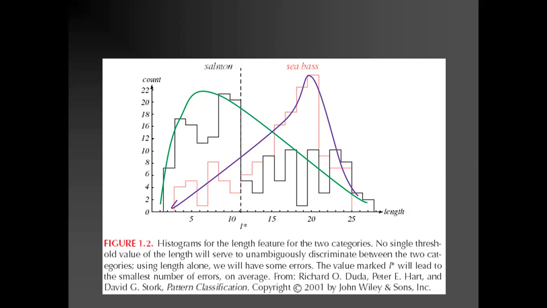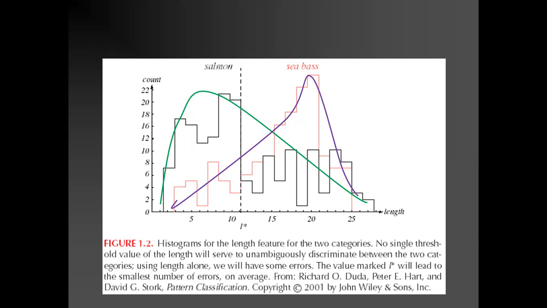The objective of this particular question is from the book of Duda and Hart. In this book, the very first example given has the objective that we have to identify different kinds of fishes, whether the fish is salmon or sea bass. Usually when you want to take a decision, it depends upon the parameters. And if you know the parameters, you can take combinations of the parameters to take the decisions. When we talked about decision boundaries, I gave this example to you. Okay, so this is the very first example.